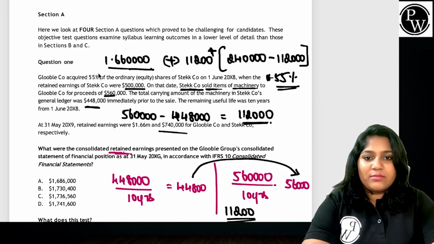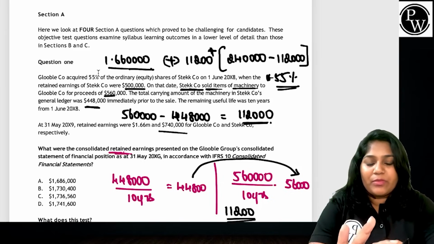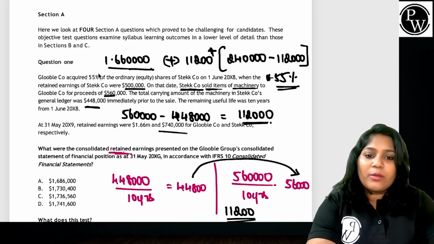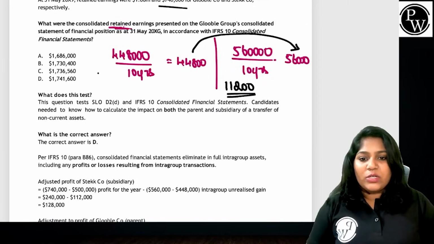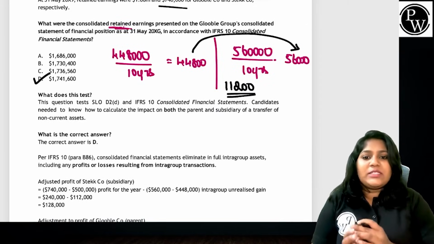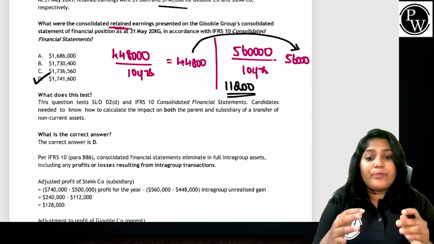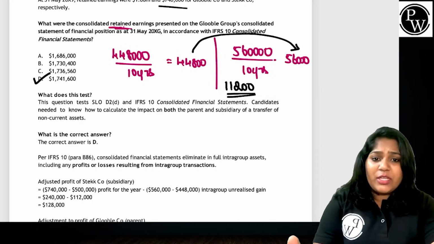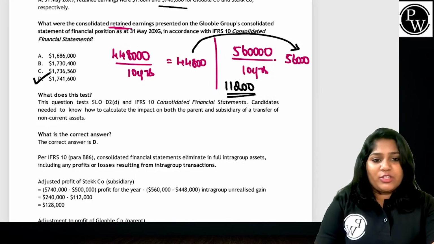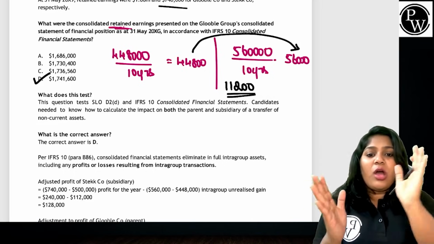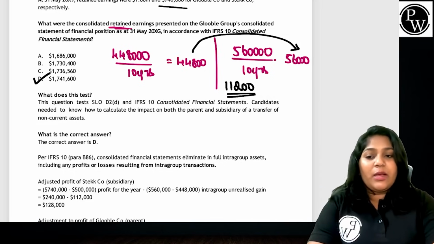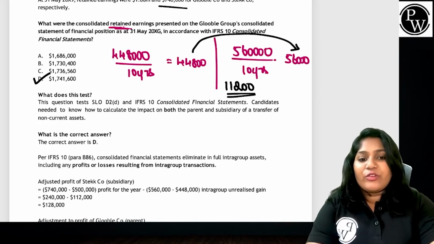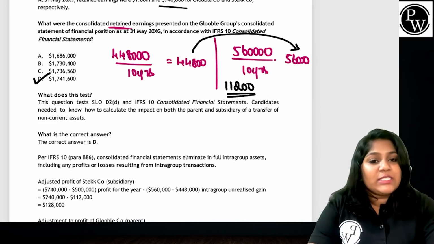What have most of the students done? They would have thought the parent sold the asset. What is the correct answer? 1,741,600, what we have calculated. So what does this question test? The sale of machinery under IFRS 10 consolidated financial statements. Most candidates should know the impact on both parent and subsidiary company. For one company, it's going to be a profit element which we have to eliminate because it's a group. You have to treat it as one single entity, one single economic entity.